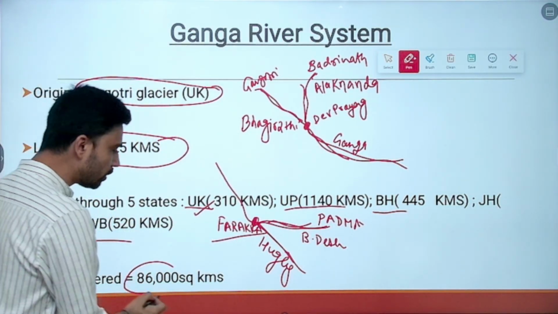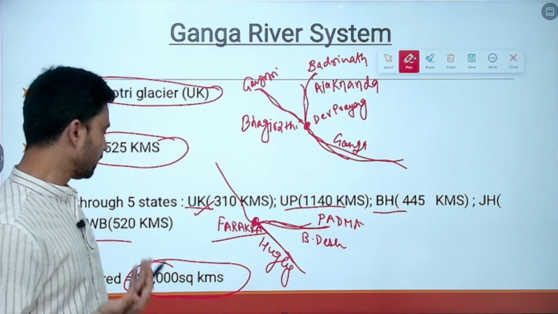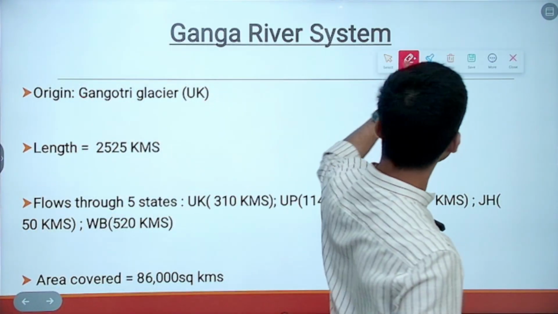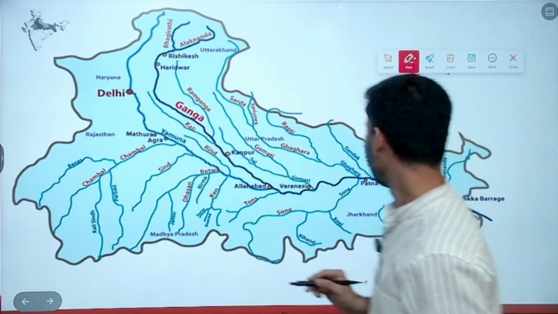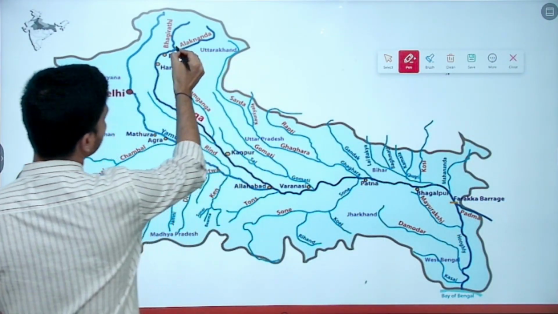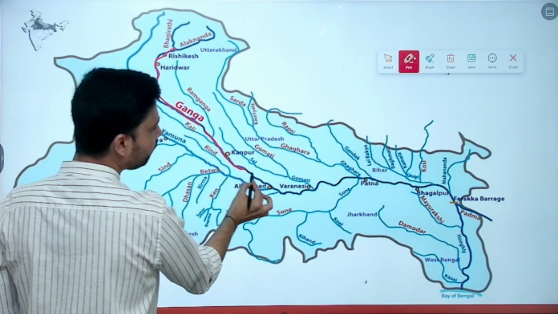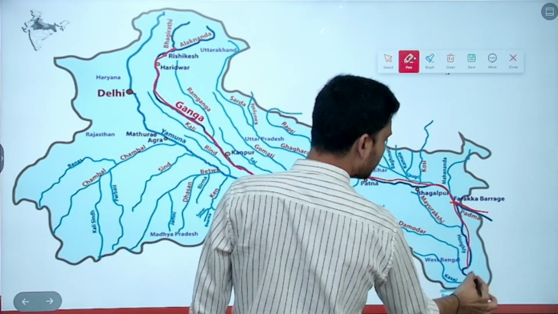Overall, it is very important for Indian agriculture as well as from the drinking water perspective, because it covers a large area. 86,000 square kilometers of area is covered by the Ganga river system alone. If you take a look at the Ganga river system, this is how we can understand. You have Haridwar, Rishikesh, and then it flows through different states. If you take a look at the tributaries of Ganga, as you can see, this is Farakka barrage. We have said here you have a splitting.